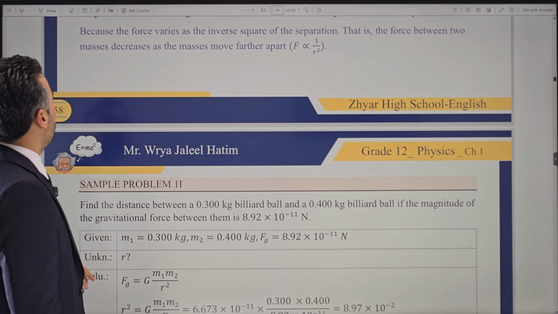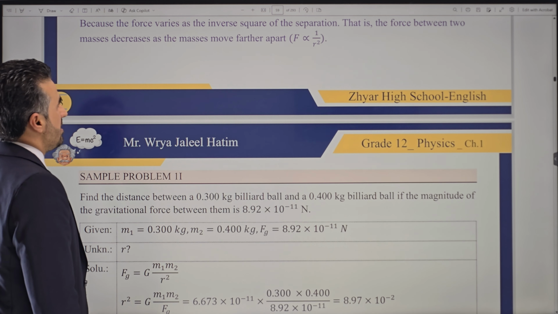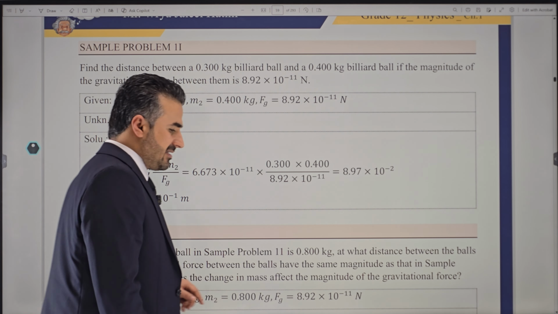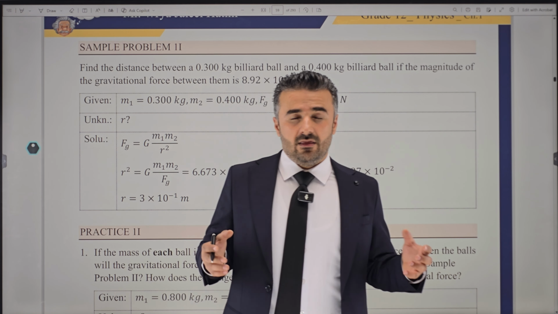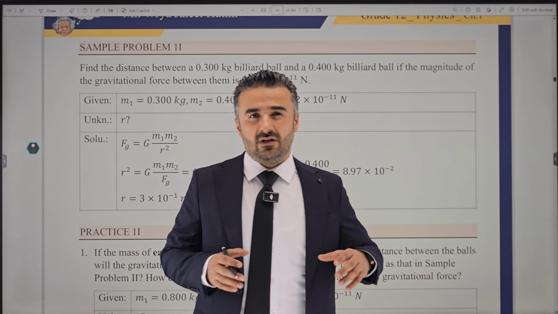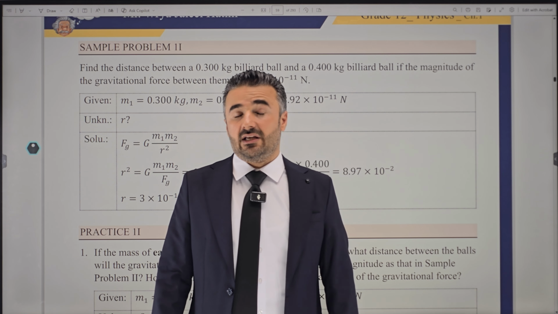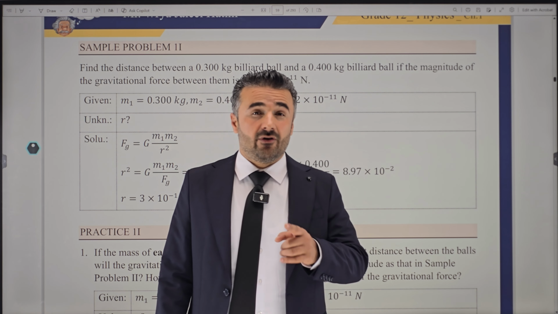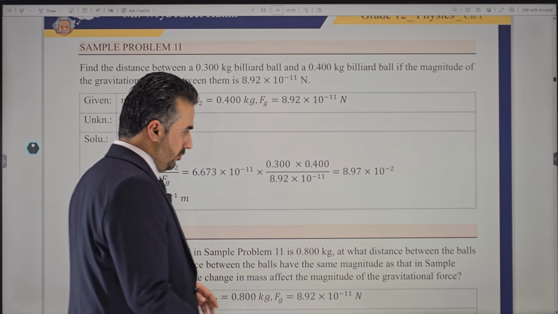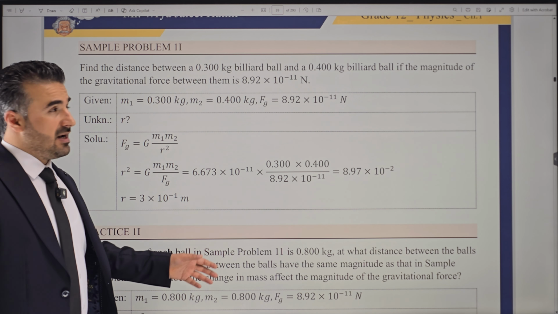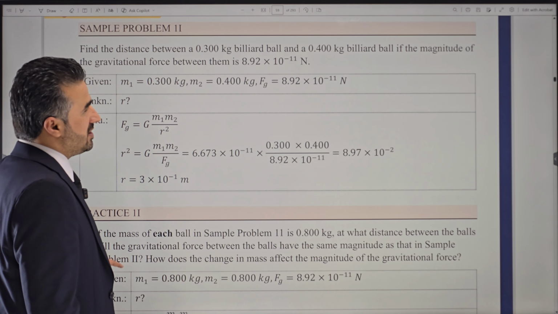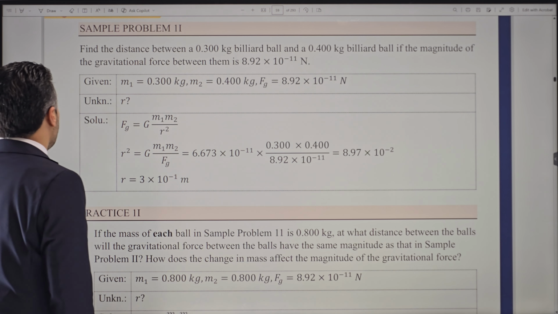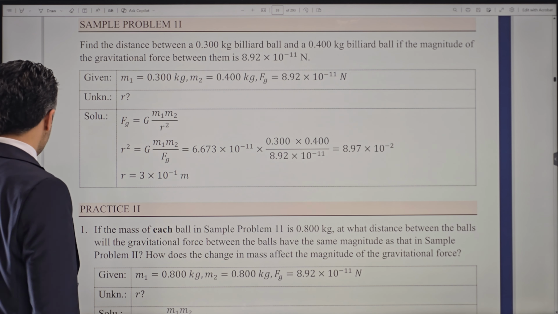That is, the force between two masses decreases as the masses move further apart. Clearly, if the masses get closer, the force of attraction gets stronger, and if they move further, the force of attraction gets weaker. But how? By an inverse square. Don't forget that. We're going to give some examples at the end, to see how the changes happen if the masses get closer or further. All right, but first, let's solve a few questions maybe.